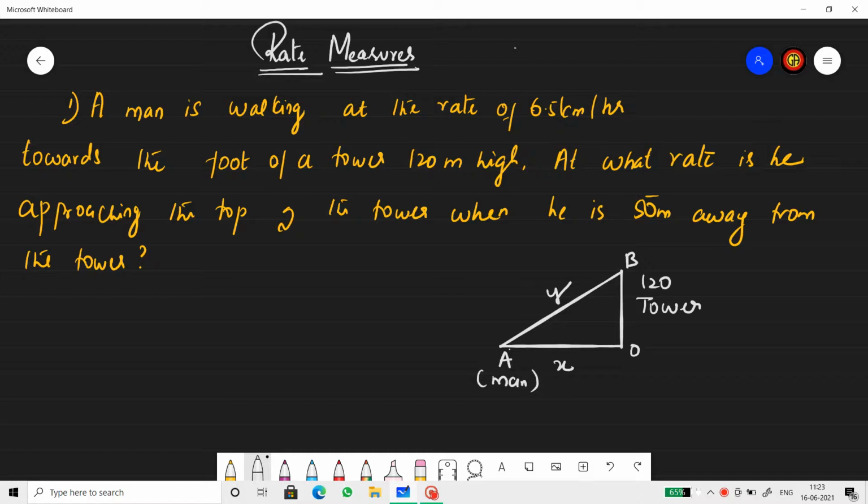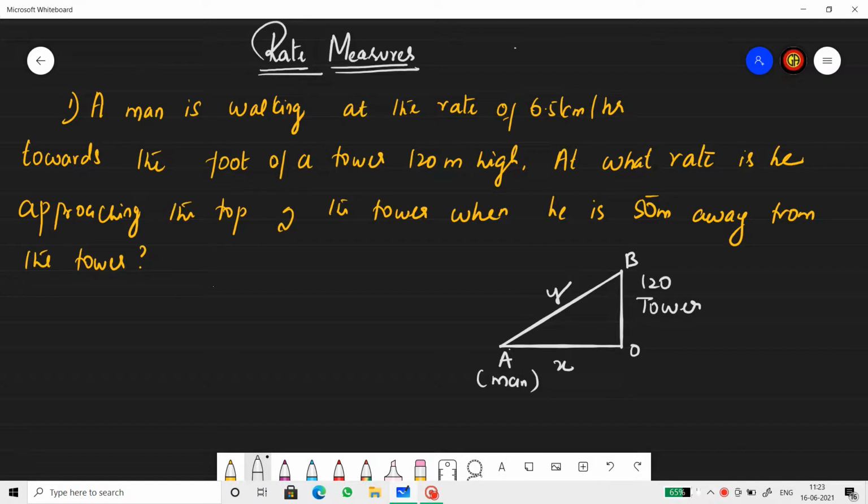Hello everyone. Today we're going to do the remaining sums of rate measures from the miscellaneous exercise, a few of them, and some from exemplar and some from R.D. Sharma. Some of the questions are very important from the examination point of view.